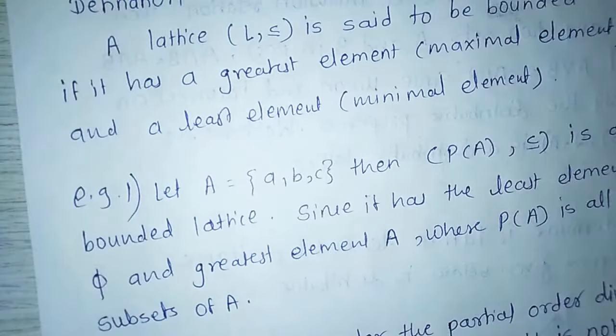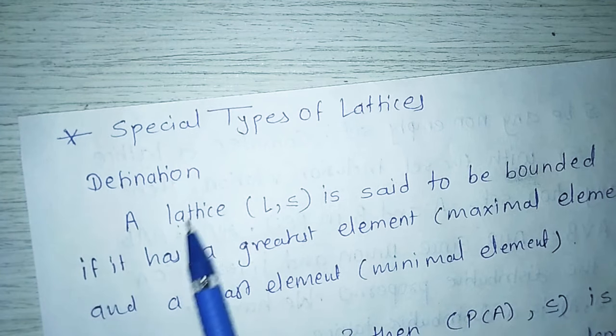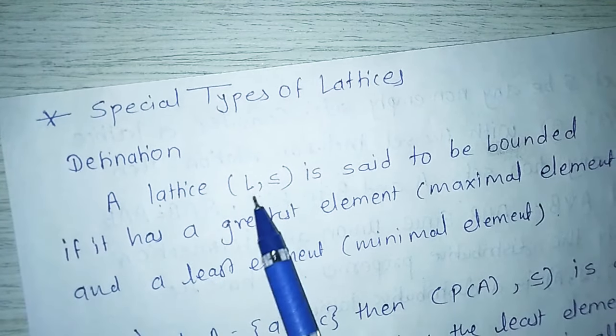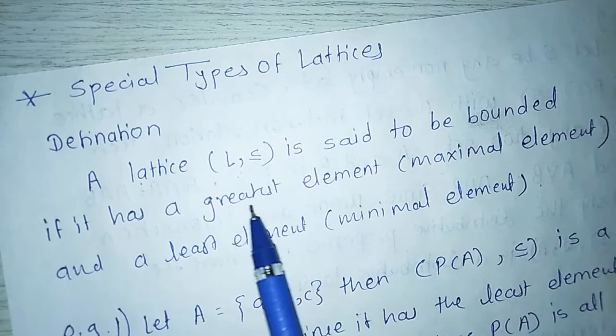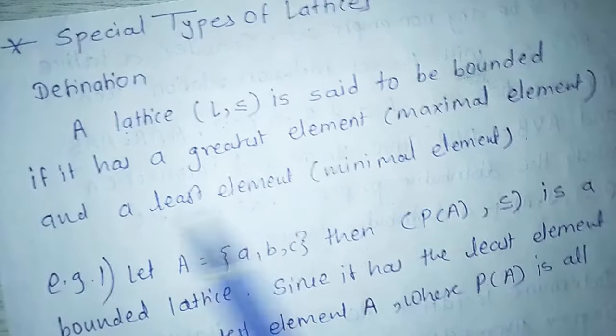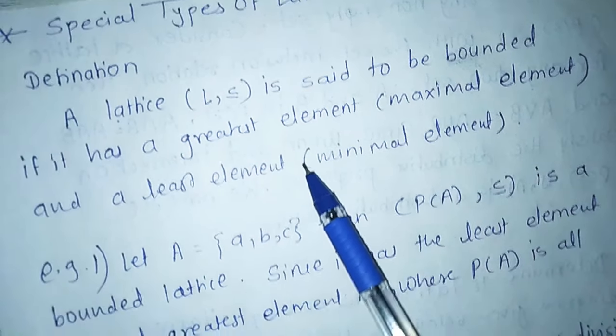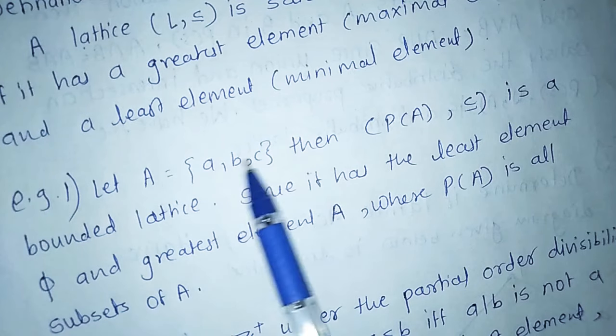Next, special types of lattices. Next definition. A lattice L, less than or equal, is said to be bounded if it has a greatest element, meaning a maximal element, and a least element, meaning a minimal element. For example, let A equal {a, b, c}.